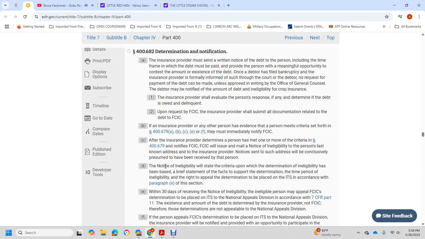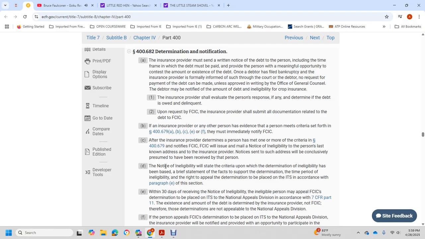If the insurance provider has evidence that the person meets any of the criteria set forth in Title 7 Statute 40679 A, B, C, E, and F, the Federal Crop Insurance Corporation must be notified immediately after the insurance provider determines the person has met one or more of those criteria.